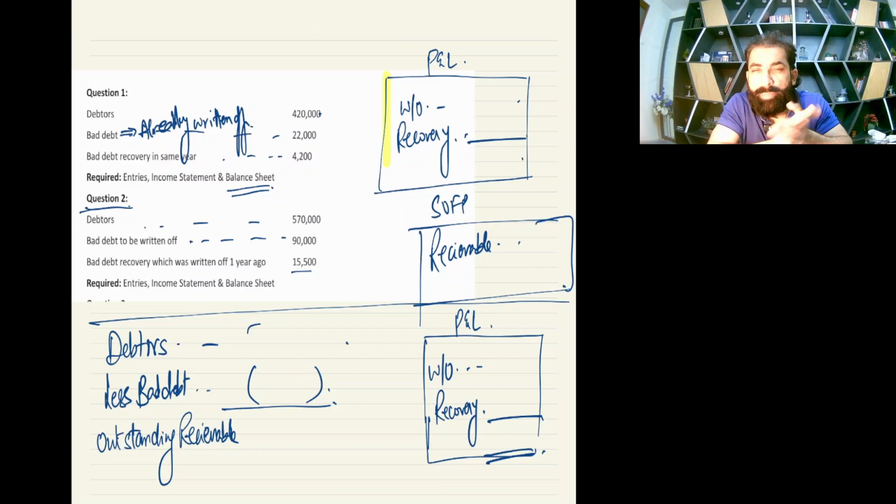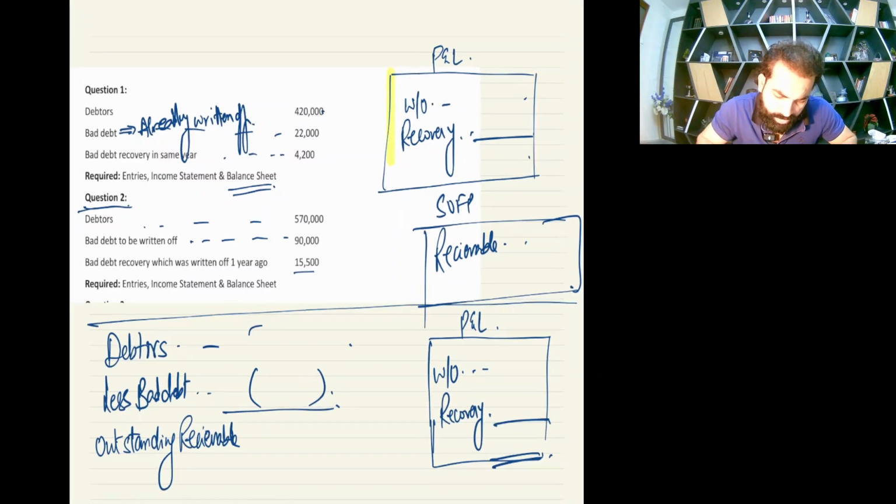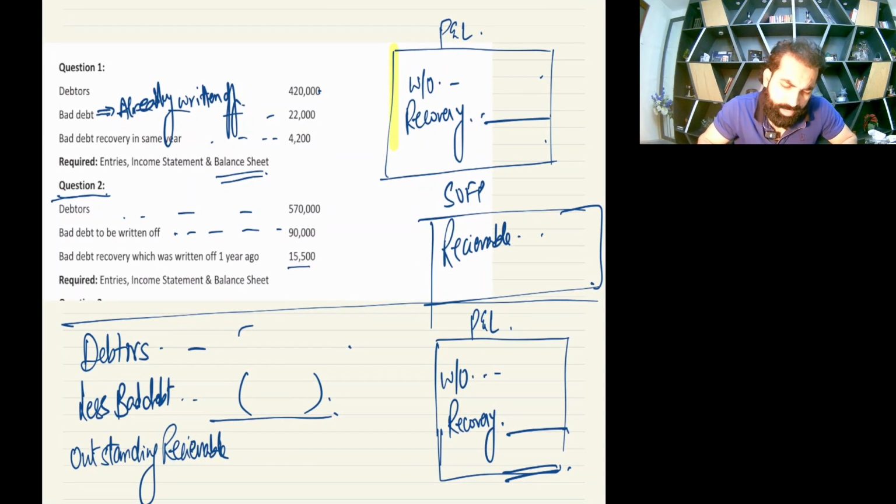Now these questions are from my workbook. It is also attached in your LMS, but you can see it here. So let's try it. These are some basic questions. Now in question number 1, bad debts means bad debt already written off. Whenever it is written only bad debt, it means already written off. These are very basic questions. You have done more difficult ones than this. So let's do it. You can pause the screen and try it. I'm doing it right away.